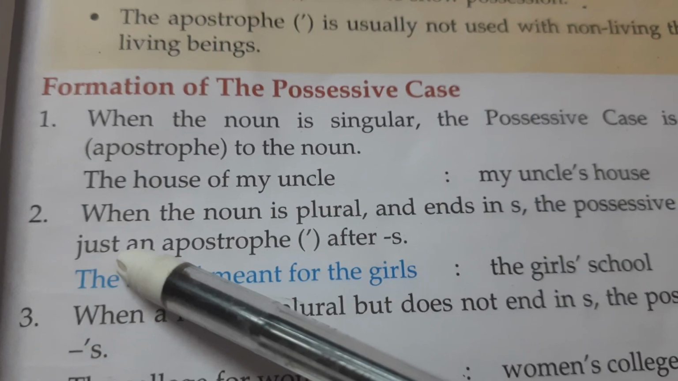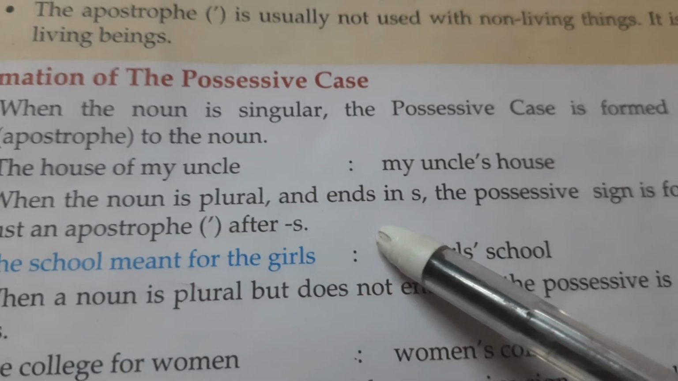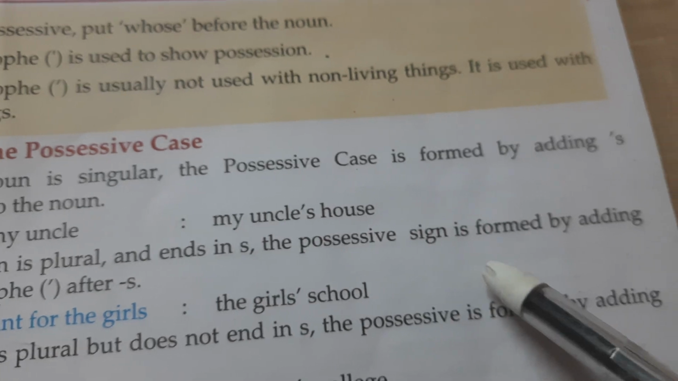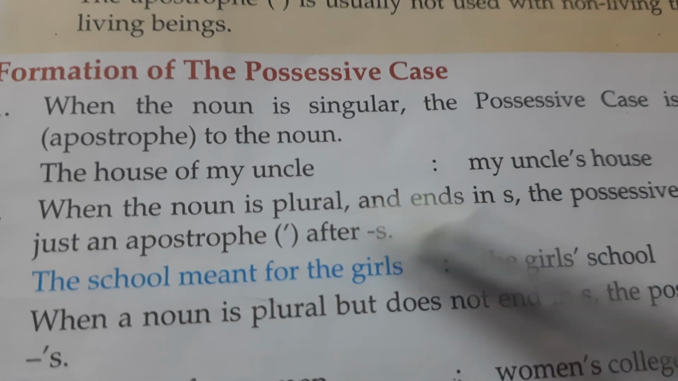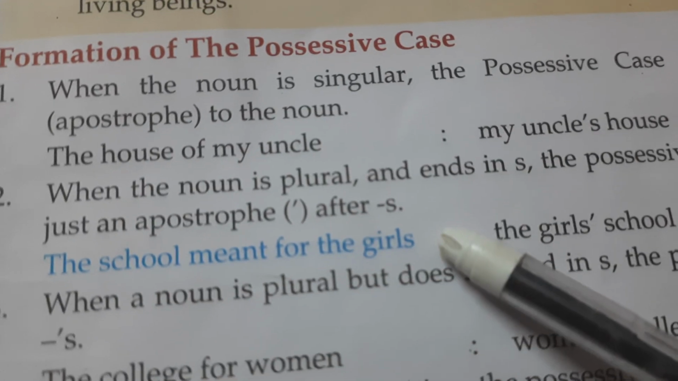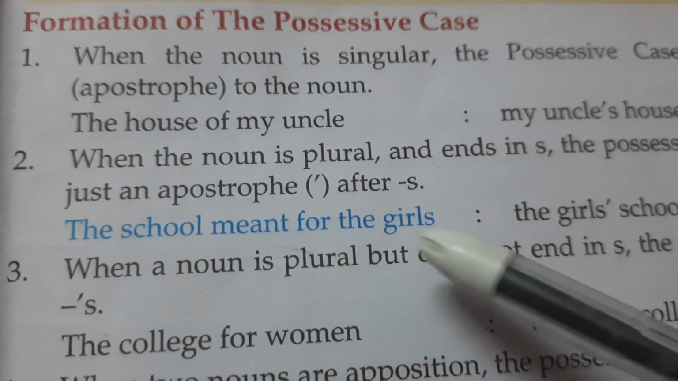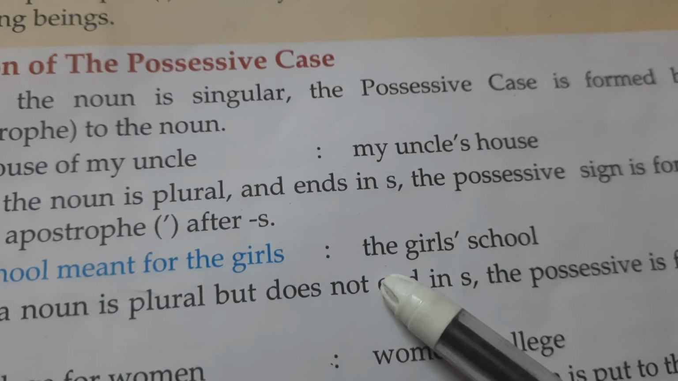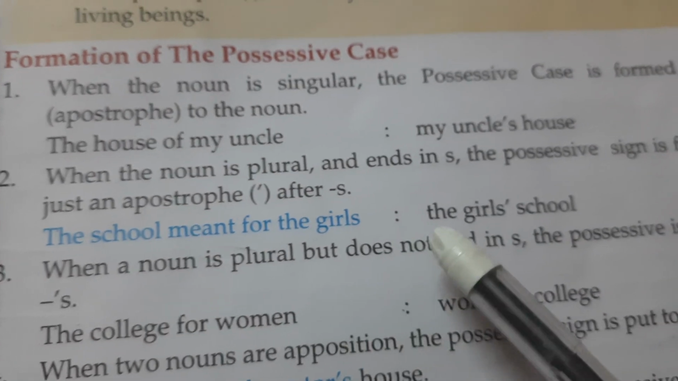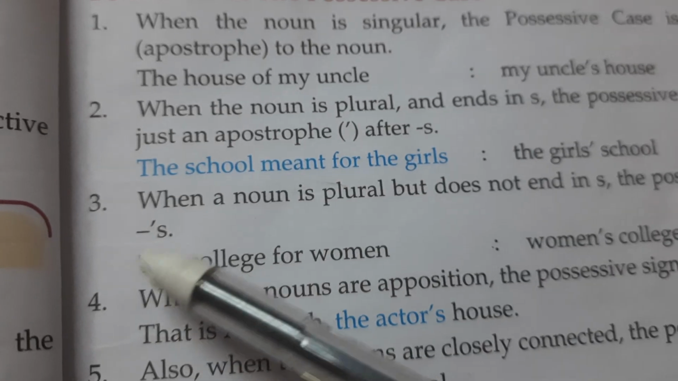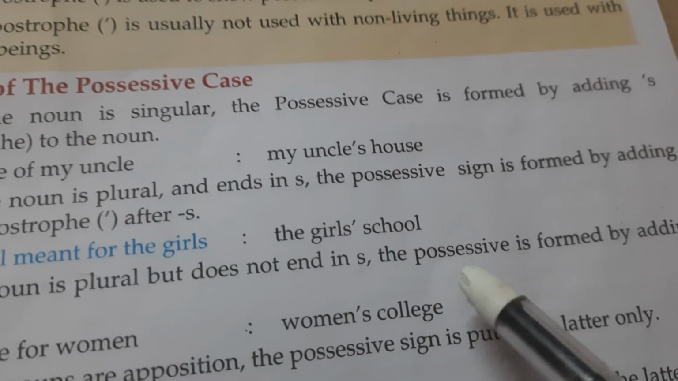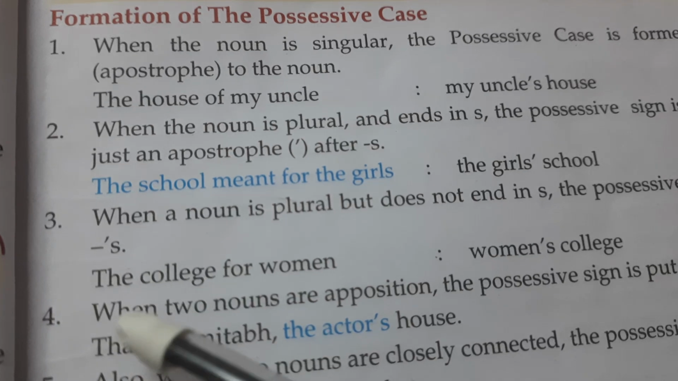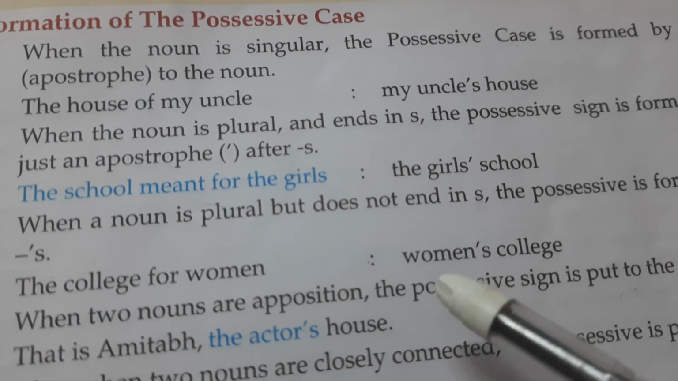When the noun is plural and ends in s, the possessive is formed by adding just an apostrophe after s. For example, the school meant for girls, we will write as the girls' school. Now third, when a noun is plural but does not end in s, the possessive is formed by adding 's. For example, the college for women will become women's college.